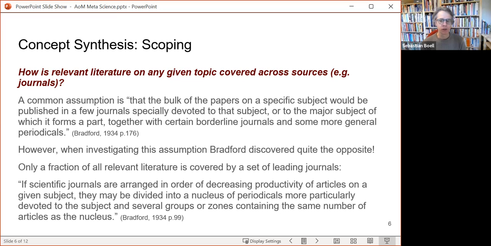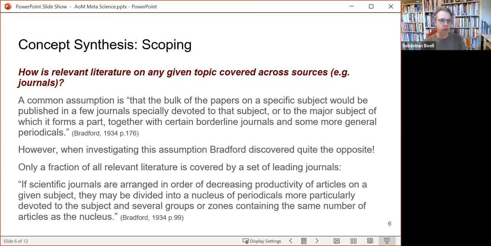Bradford in 1934 devised Bradford's law of scattering, where he analyzed how relevant literature is scattered across different journals, across different proceedings. And he found out that the assumption that we have some core journals that have most of the literature on a specific topic is utterly false.